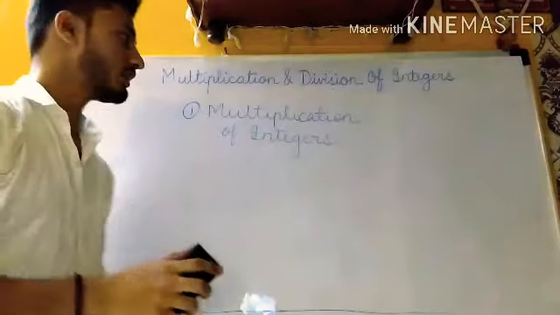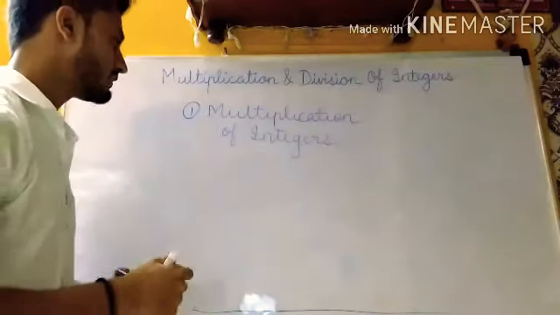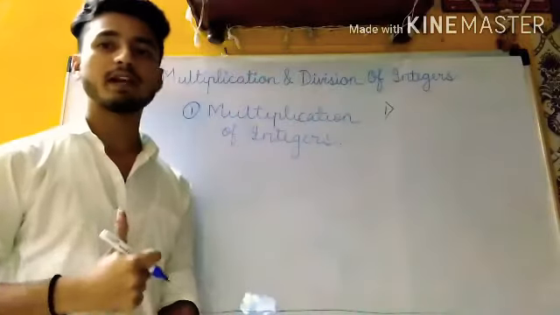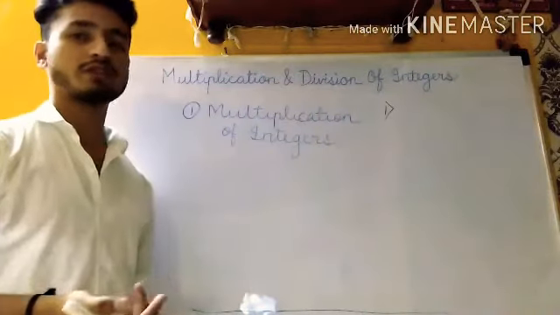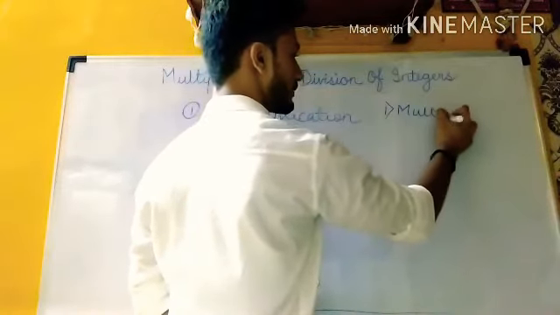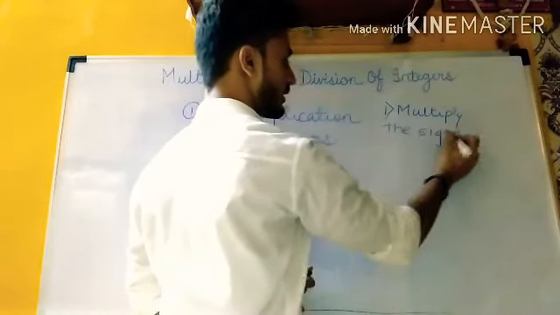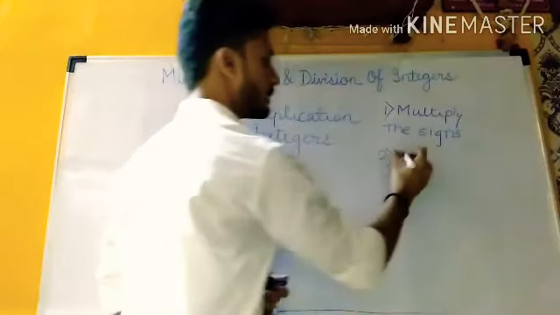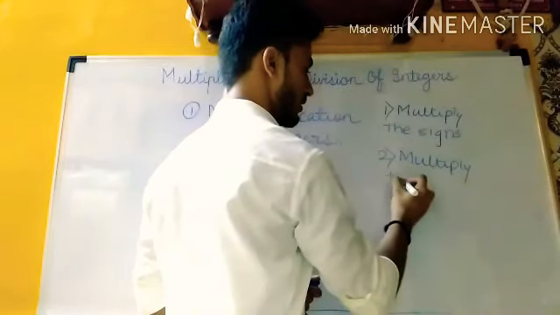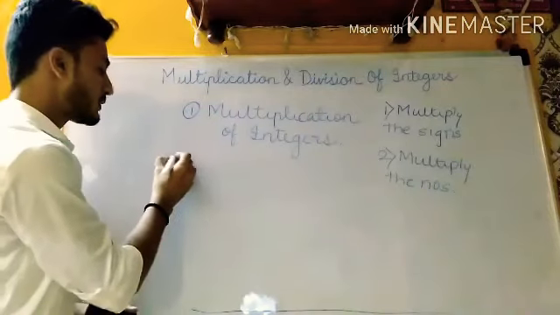Now multiplication. If you want to multiply, you will have to follow only 2 or 3 steps. The first step is that you will first multiply the signs, and then afterwards you will multiply the numbers. So the first is multiply the signs, and the second is that you will multiply the numbers. So how to do this? We will solve it with the help of an example.